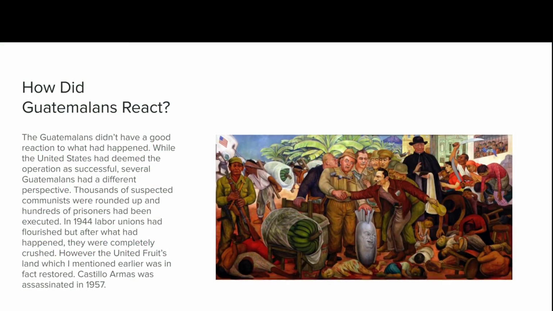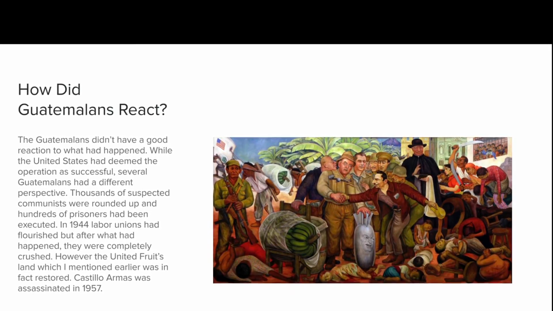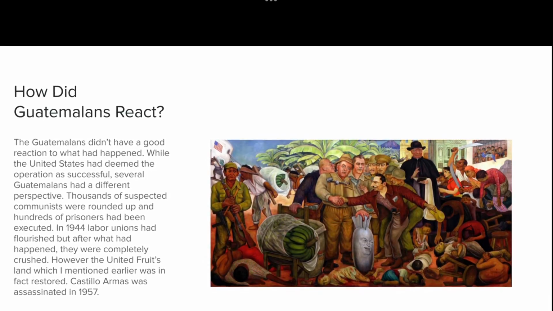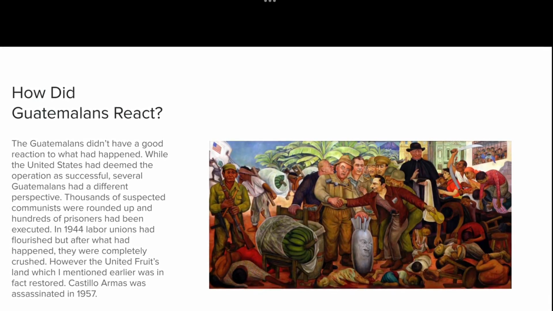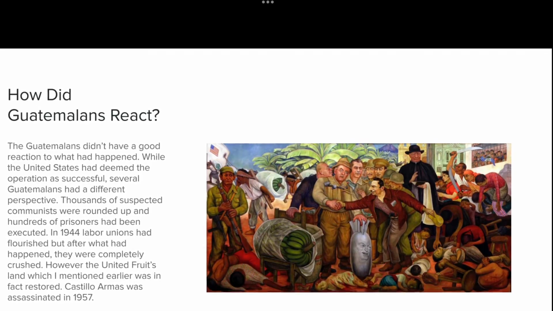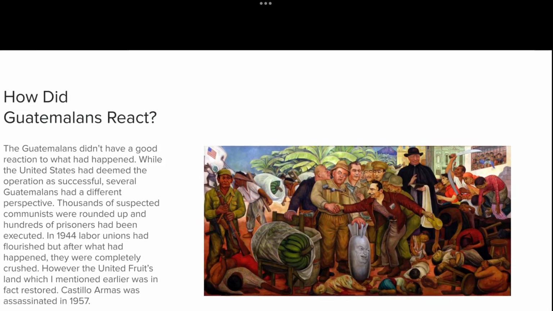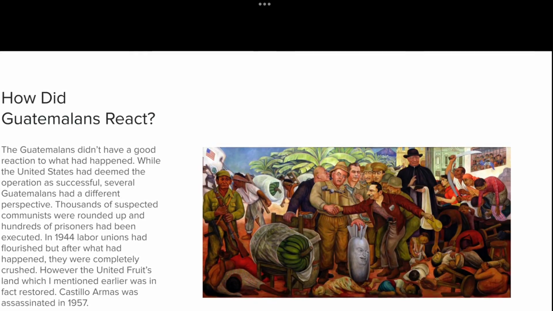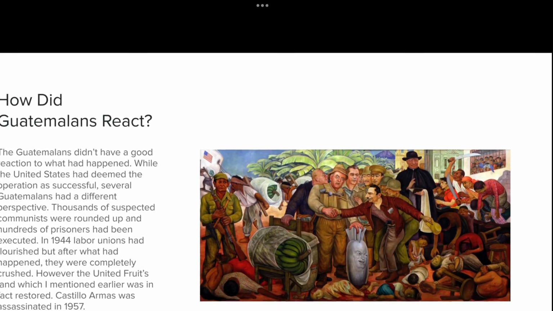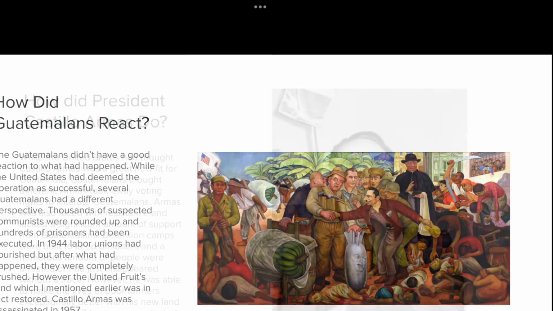So how did the Guatemalans react? The Guatemalans didn't have a good reaction to what had happened. While the United States had deemed the operation successful, several Guatemalans had a different perspective. Thousands of suspected communists were rounded up and hundreds of prisoners were executed. In 1944, labor unions had flourished, but after what had happened, they were completely crushed. However, the United Fruit land, which I mentioned earlier, was in fact restored. Castillo Armas was assassinated in 1957.